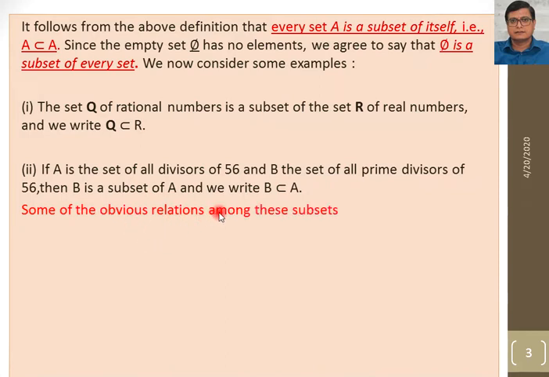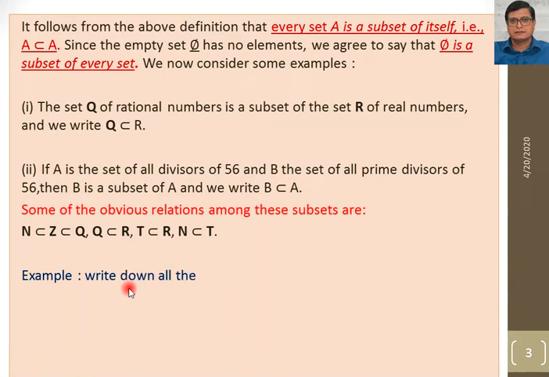Some of the obvious relations among these subsets are that the set of integers Z is a subset of Q, the rational numbers, Q is a subset of the real numbers R, T is a subset of the real numbers, and N is a subset of T. Clear? So these are all the number systems and they are subsets in this way.